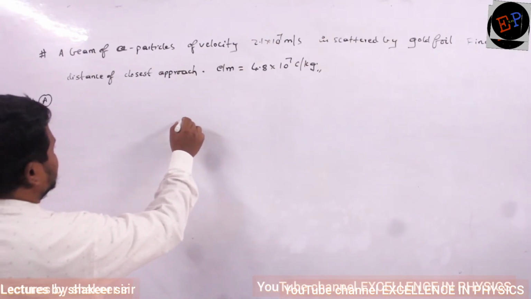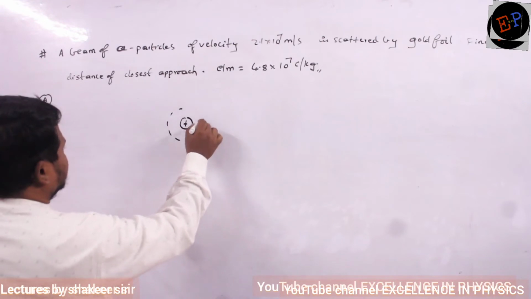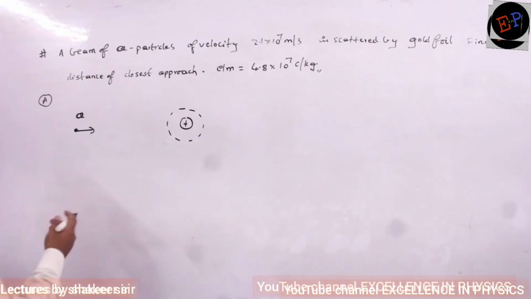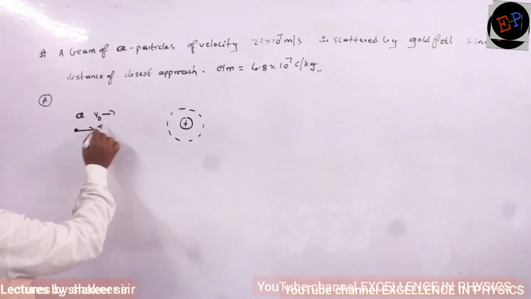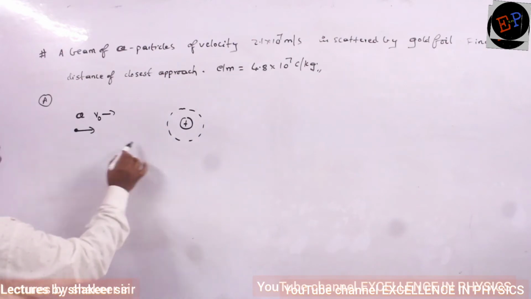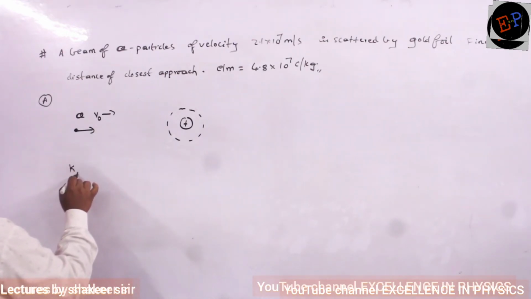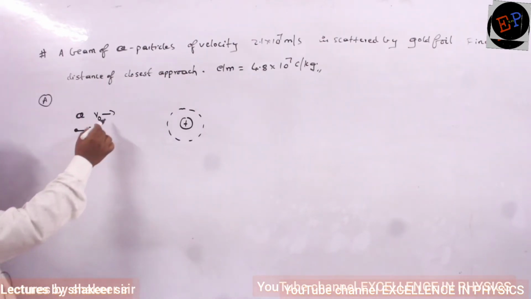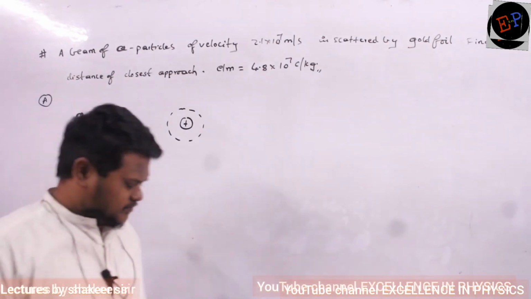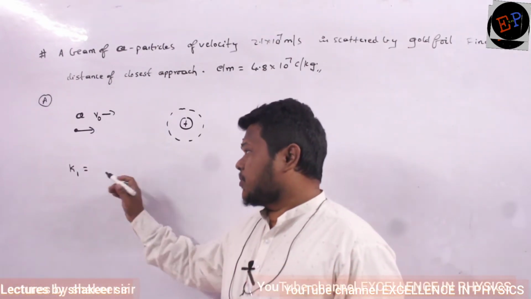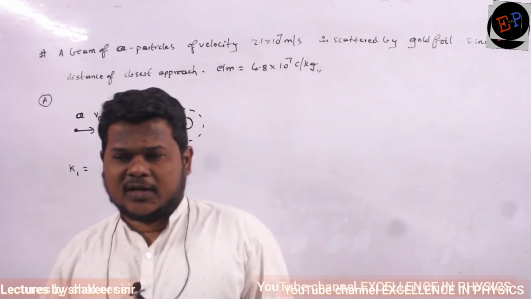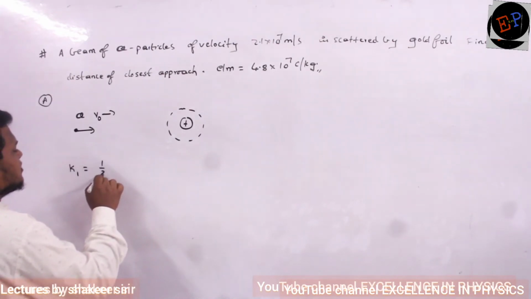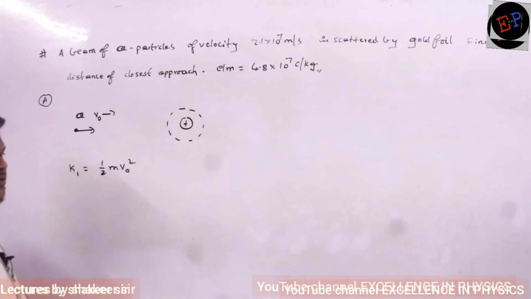For example, if this is the nucleus of gold, are you able to understand? So from here an alpha particle is being projected, okay, with a particular velocity of v naught. This is the velocity of the alpha particle. So when the separation is very large, then what is the initial kinetic energy of the total system? Initial kinetic energy of the total system is only because of kinetic energy of alpha particle, no? Initially only alpha particle was having velocity. So only alpha particle will have kinetic energy. And what is the equation for kinetic energy? It is half m v naught square. This is the initial kinetic energy.